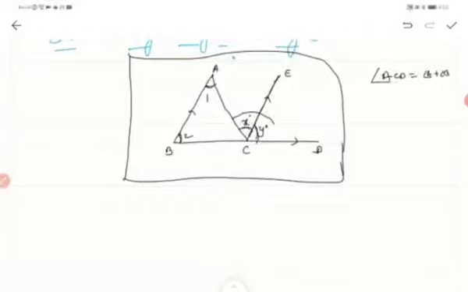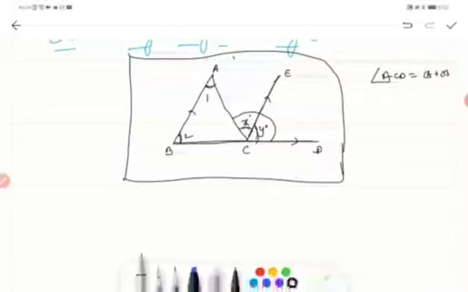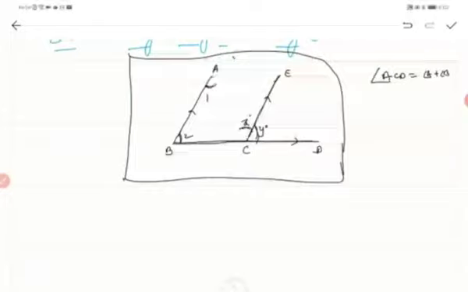This is the exterior angle, isn't it? When BC is extended, one exterior angle will be formed. So the exterior angle is this one. We know that it is ACD, isn't it? So for ACD, we need to prove that it is angle A, that is angle 1 plus angle 2, isn't it?